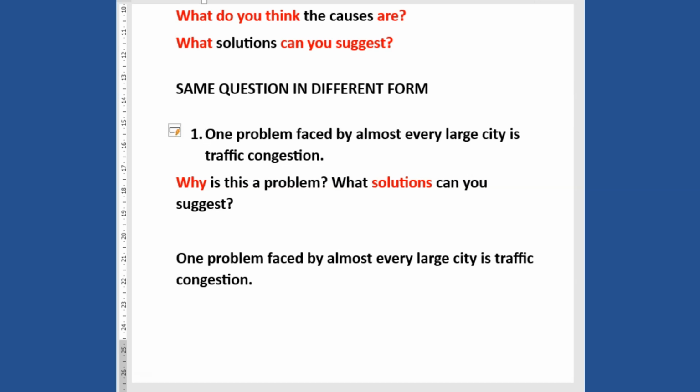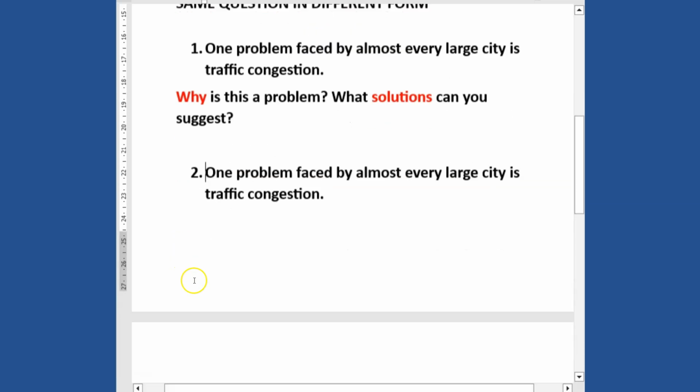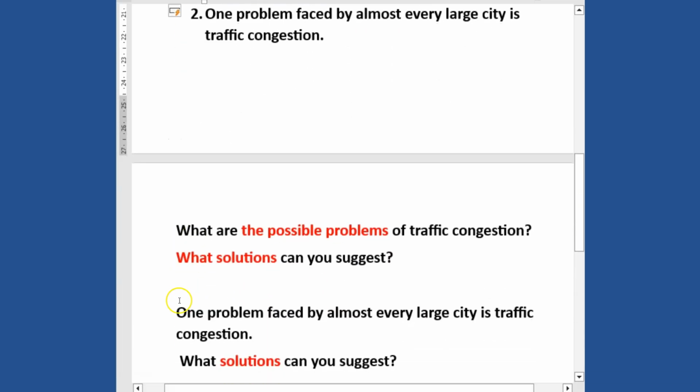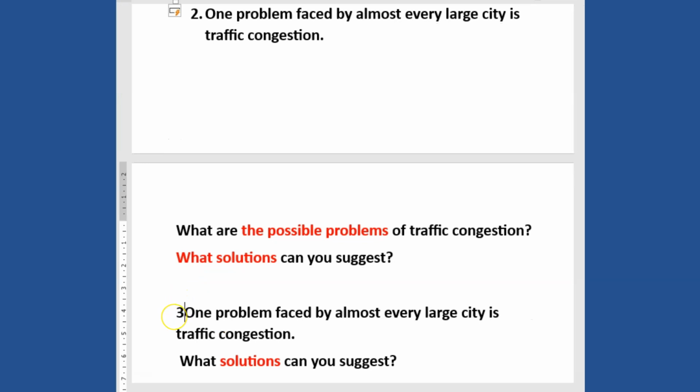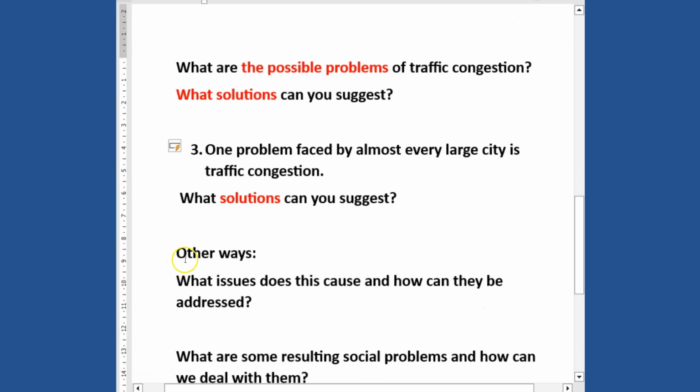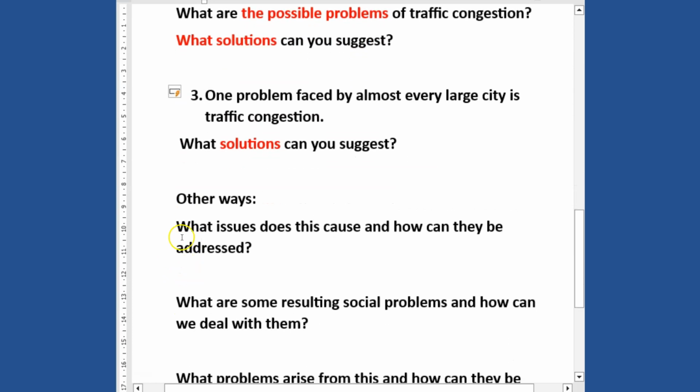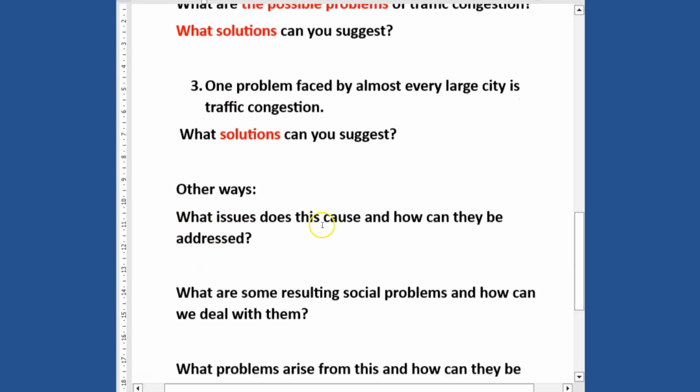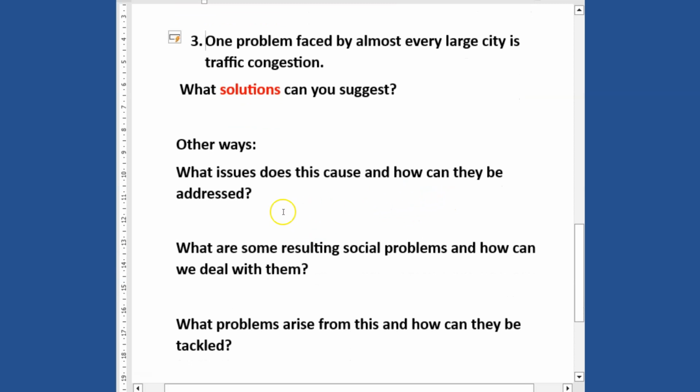The only thing that you should do is look at the tasks that have been given to you, analyze them properly, and make sure that you understand them before you start dealing with the question. Now that we understand it, let's look at other ways. They can ask you what issues this causes and how they can be addressed.